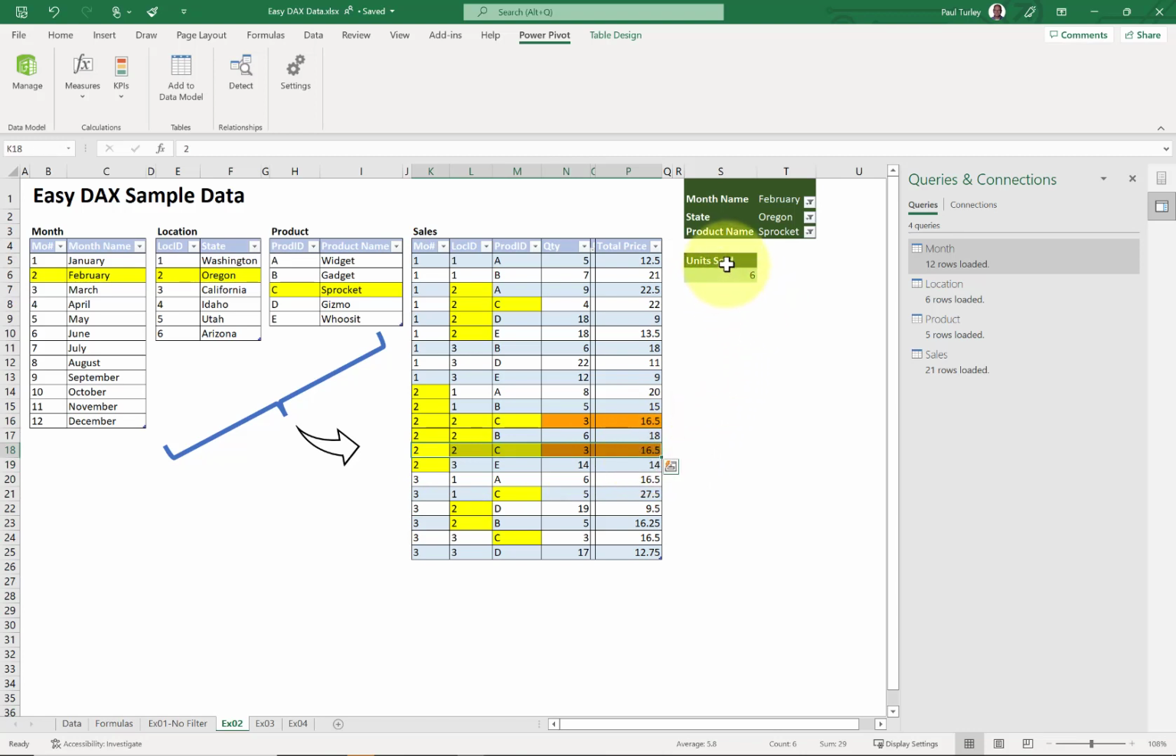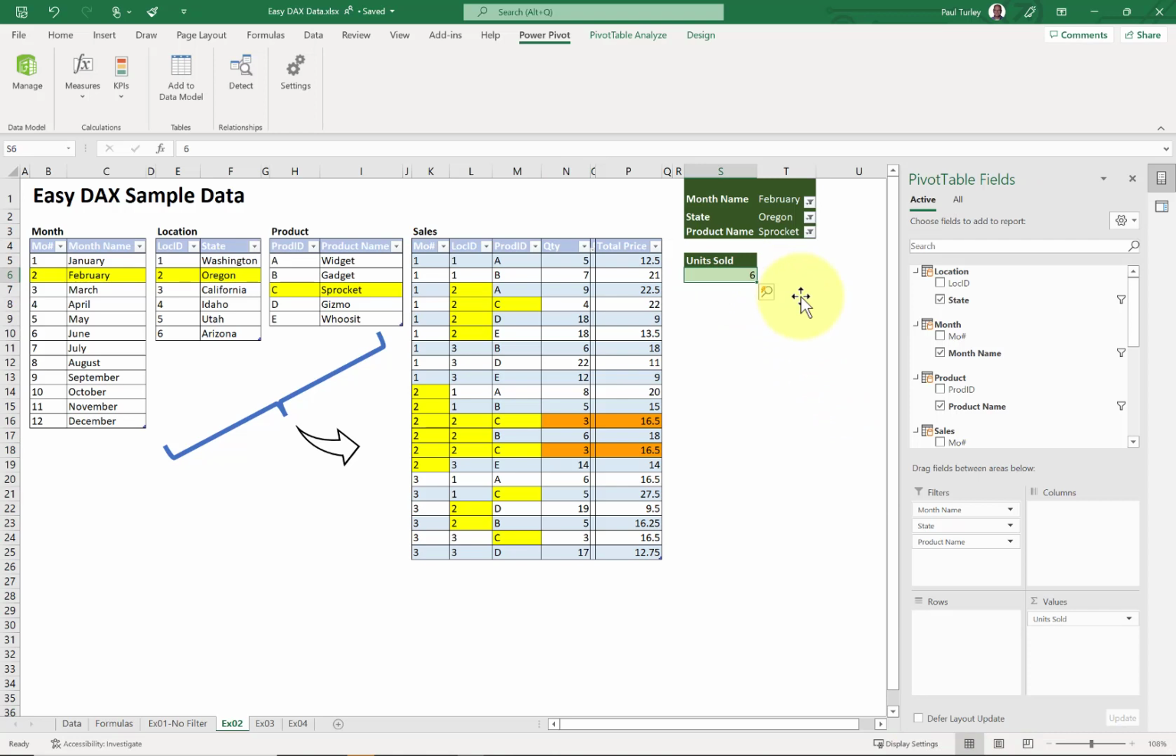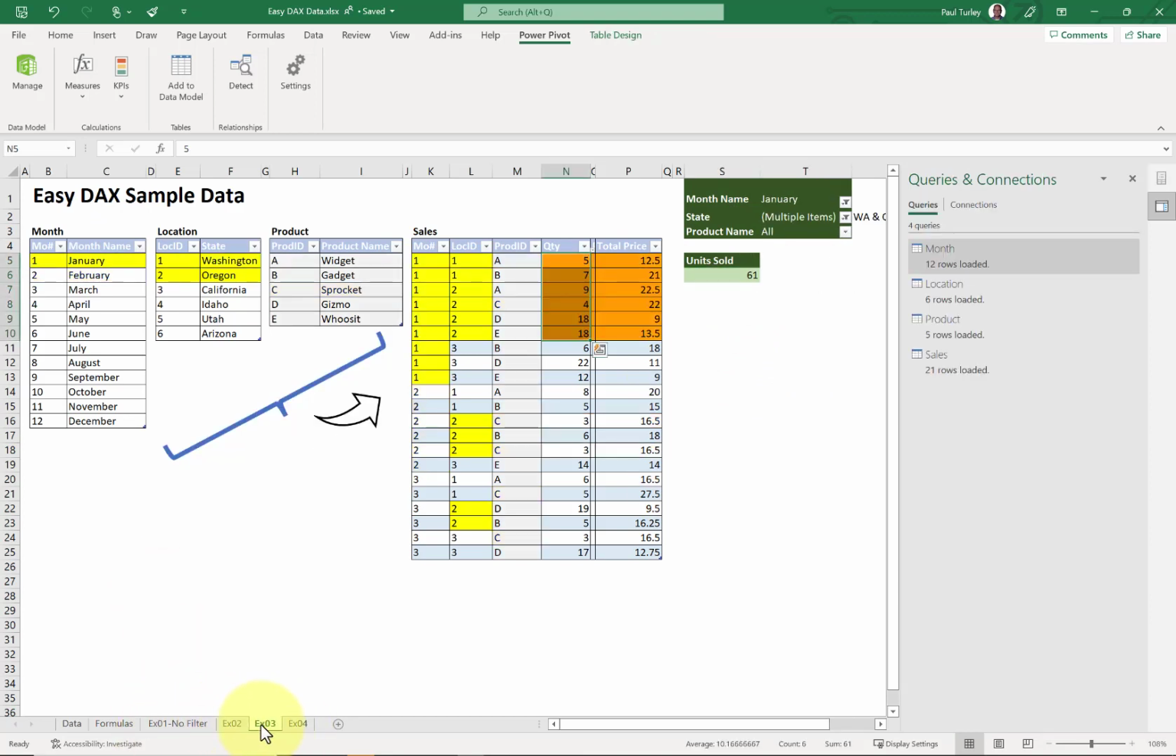Then if I apply my units sold measure, which is the sum of quantity for those 2 rows, 3 and 3 are 6. Okay, simple stuff. So we've got row context, we have filter context as a result of filter propagation through this relationship, and that performs that filtering and calculation. Let's take a look at a slightly more complex example now.